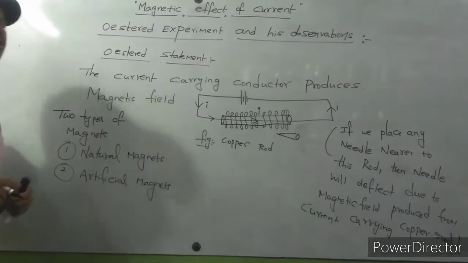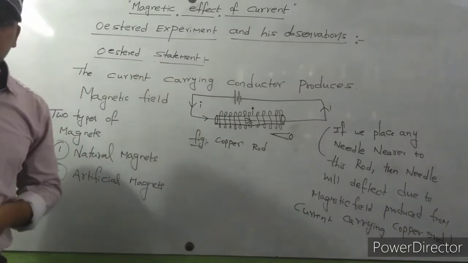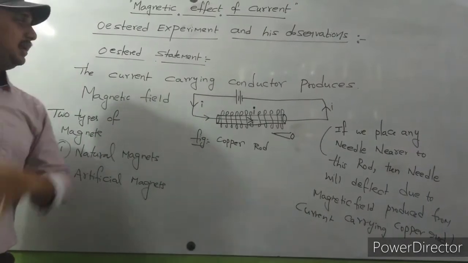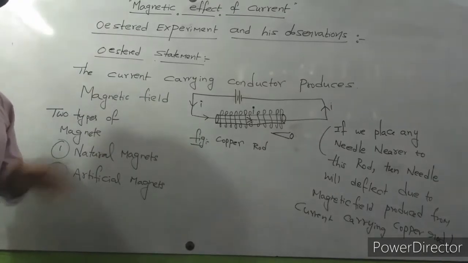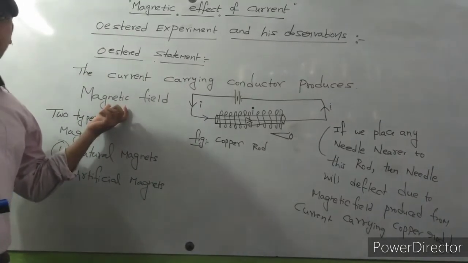So what is the statement of Oersted? I will recapitulate the concept one more time. Please observe carefully. Oersted statement: the current carrying conductor produces magnetic field.